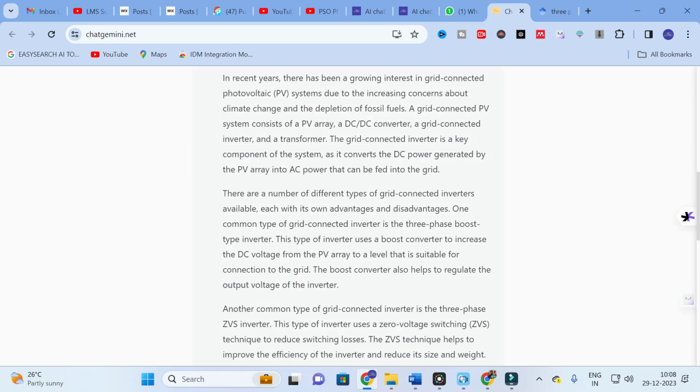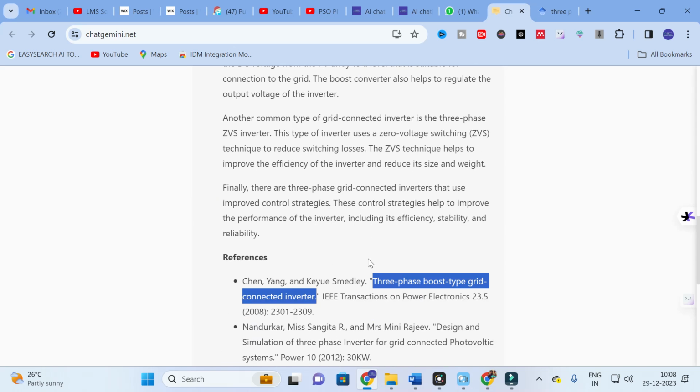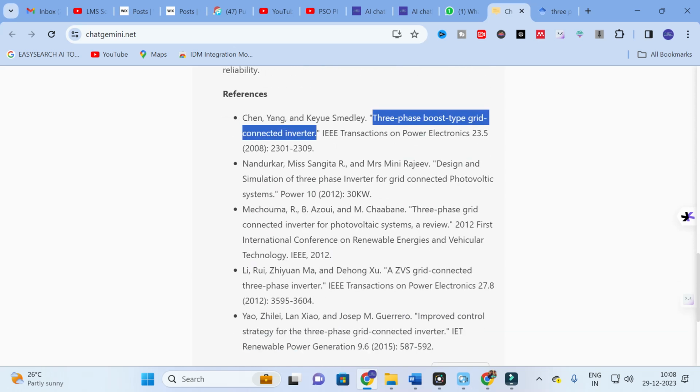Like that, you can generate common content using this ChatGemini. But the content generated is worth it. Here you can see detailed content regarding all the 5 papers. By observing the topics of the 5 papers, it has generated the content.